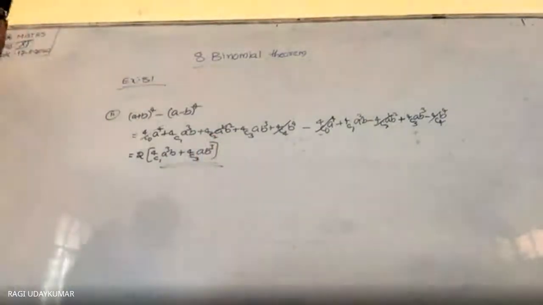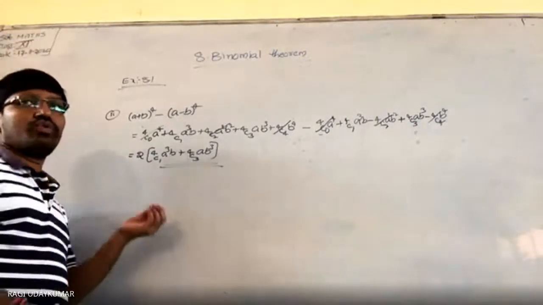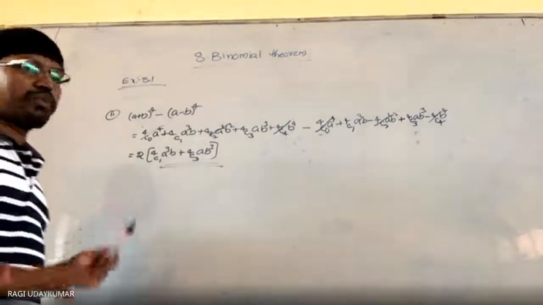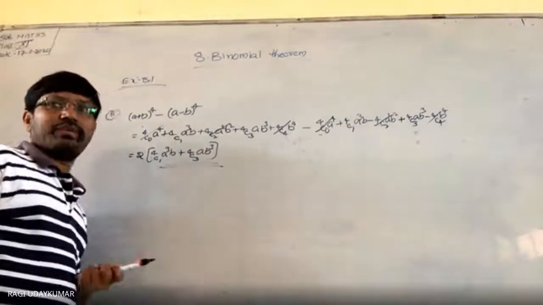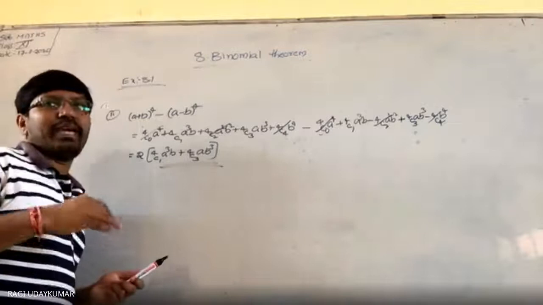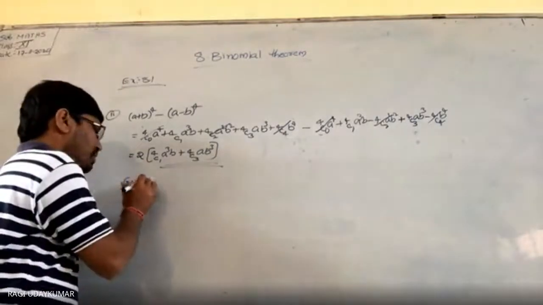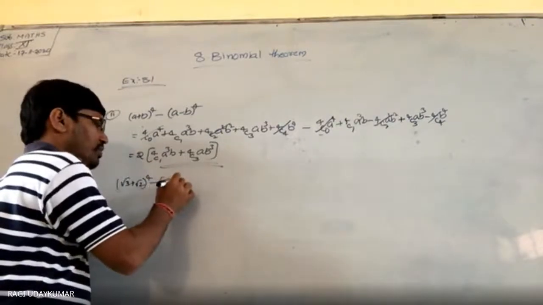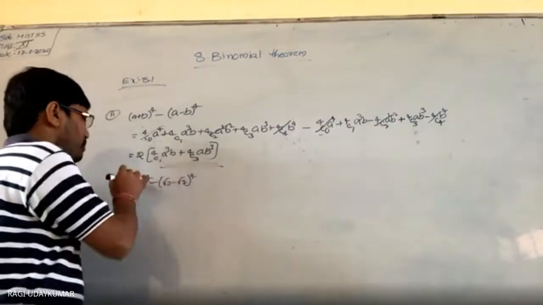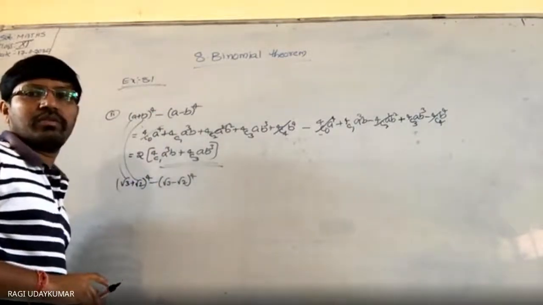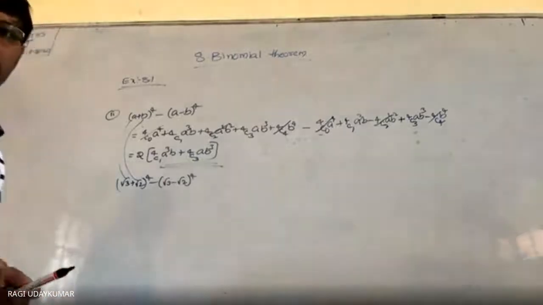So using this you need to evaluate root 3 plus root 2 whole power 4 minus root 3 minus root 2 whole power 4. Okay? Is it okay? Did you understand? With the help of that you can find out now. Just you have to replace a by root 3 and b by root 2. The next question is asking to find out with the help of this. In place of a it is root 3, in place of b it is root 2, replace it. Okay, understood?